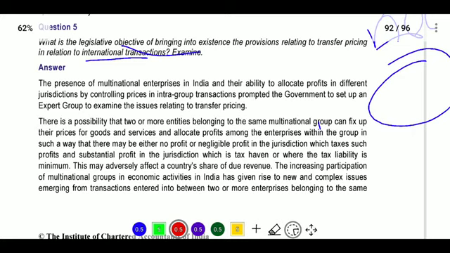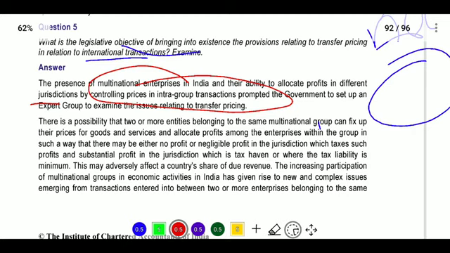The presence of multinational enterprises in India and their ability to allocate profit in different jurisdictions by controlling prices. So what do they do? They control the profit for intra-group transactions. They will not control the profit for unrelated persons. They control it only when there are intra-group transactions.